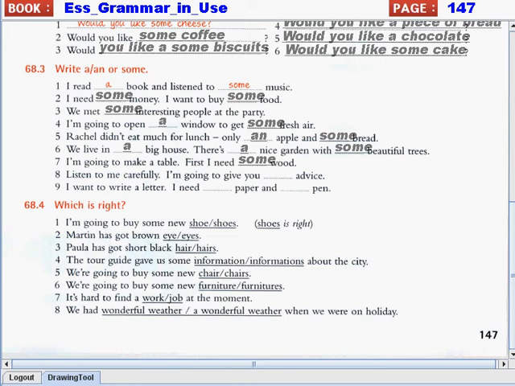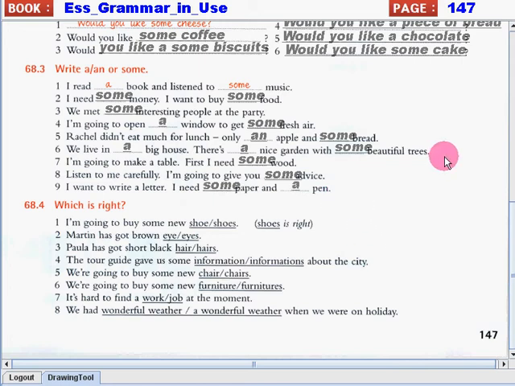Number 8. Listen to me carefully. I'm going to give you blank advice. So, of course, here we have to say some advice. If you can still remember in our lesson, advice is usually considered as an uncountable noun. So we have to use some. It's not singular, so we cannot use a or an. And we cannot also say advices because it's not plural. So we just have to say some advice.